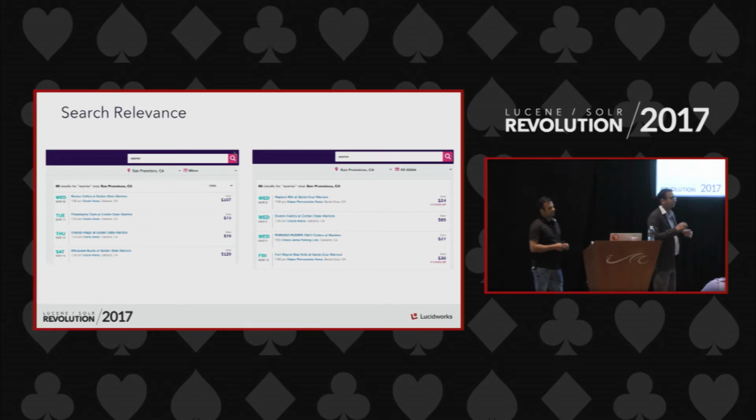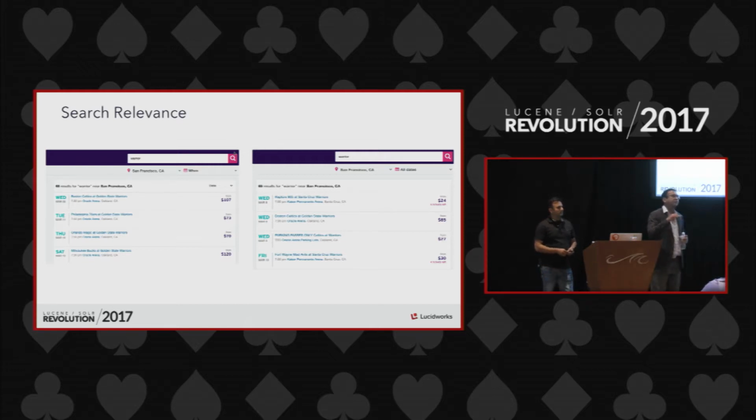First, step number one: when you type in warriors, we go and predict what the user is really looking for. Is the user really looking for Santa Cruz Warriors, or parking passes, or Golden State Warriors? So we are able to predict, based on the query of the user, what the user really wants for that particular geo area. For example, if the user types in warriors and the user is in San Francisco, we will predict that the user is most interested in Golden State Warriors. Then we go into the Golden State Warriors list of events, retrieve all the events, and show them on the top of the page without parking passes. That's the most basic thing that you would see.